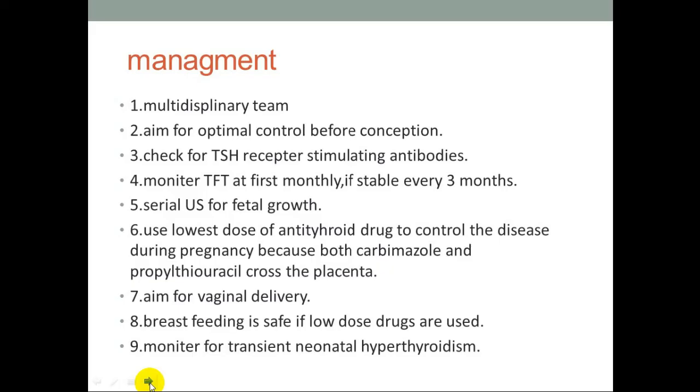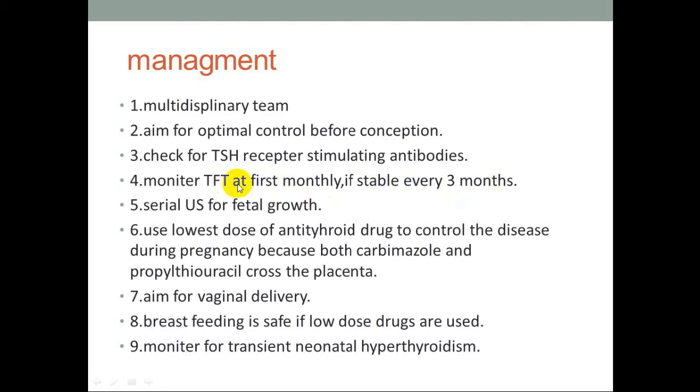Management needs a multidisciplinary team. Aim for optimal control before conception, check for TSH receptor stimulating antibodies, and monitor total free thyroxine at first monthly, if stable every 3 months.